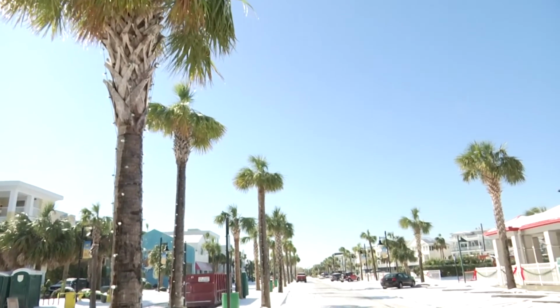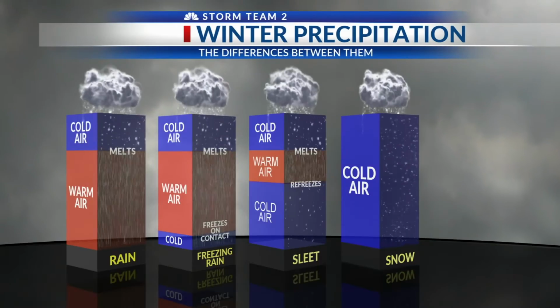This is my favorite part. There's no warm air. Snowflakes fall, never encountering any warm air, and will stay as ice from the clouds all the way to the surface. These are the possible outcomes in a winter storm.